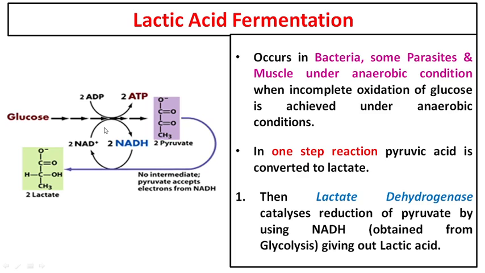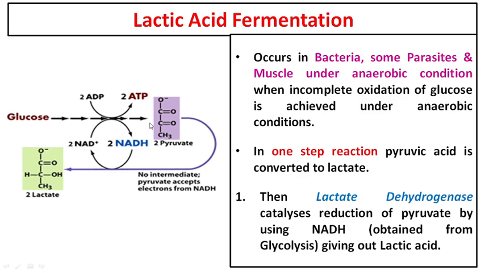Clear? So what happens now? Here also you have 2 NAD plus, which are reduced and become NADH during glycolysis. Now, to make sure that glycolysis keeps running, you require more and more NAD plus. To remove this H plus and electron from NADH, this is why lactic acid fermentation happens. So 2 pyruvic acid molecules, with the help of the lactate dehydrogenase enzyme, will be reduced and give you lactate.